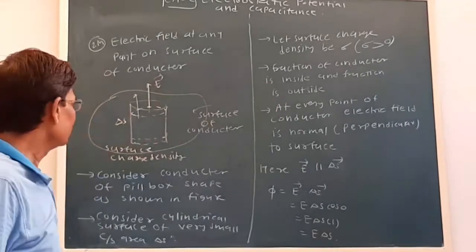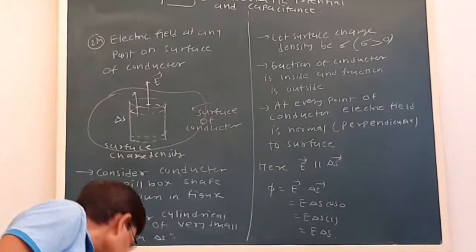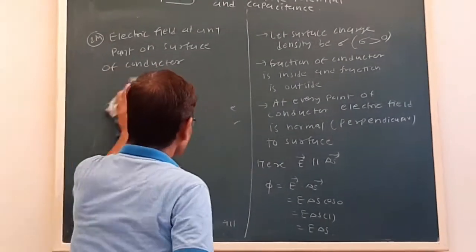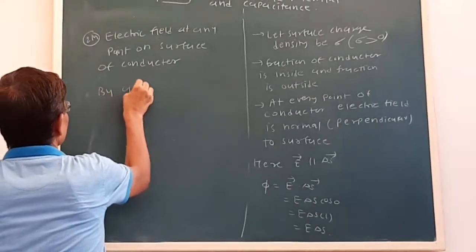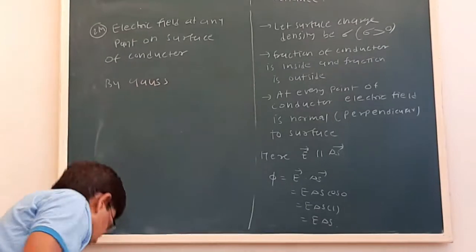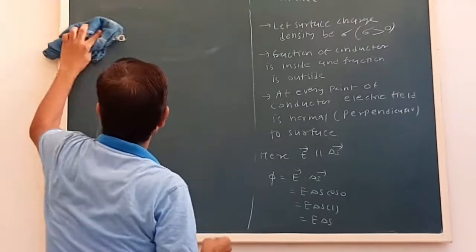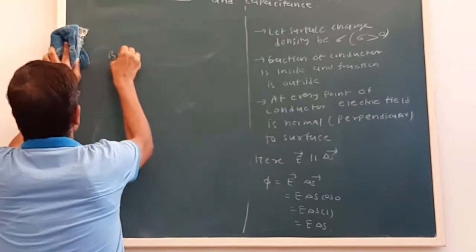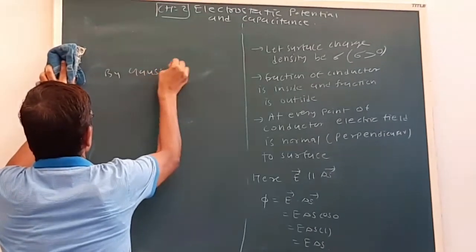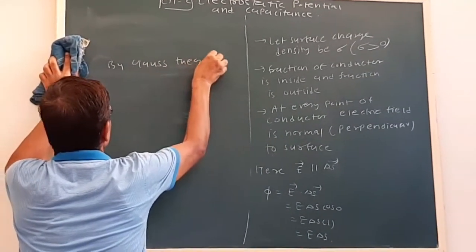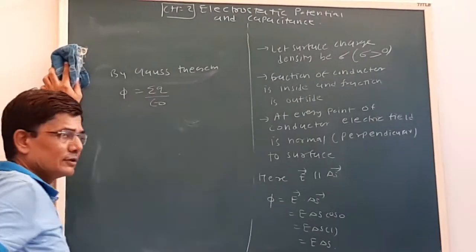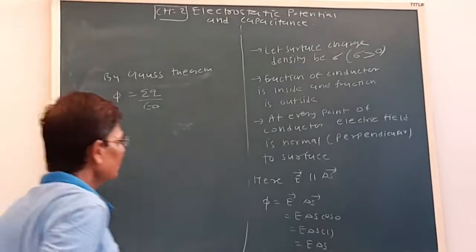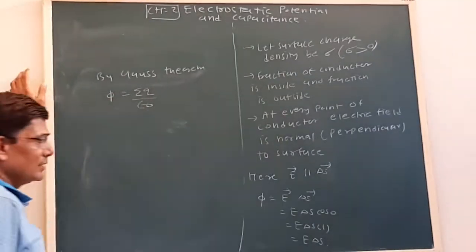Now we have to use the Gauss theorem, that is known to us. Here the surface charge density is sigma and delta S is the area.